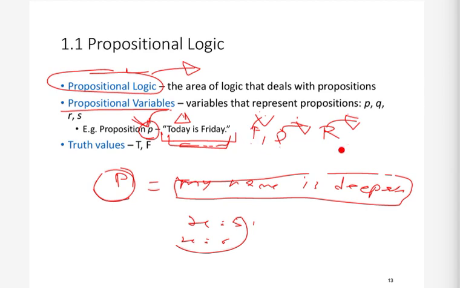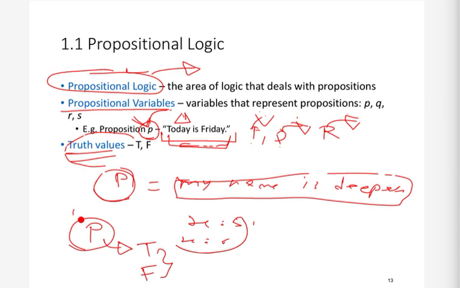Okay, now we know that any proposition either is true or false, right? So with every proposition we can either assign true or we can assign false. These are called the truth values. If we have a proposition p, a propositional variable representing some proposition, and that proposition is true, then we say that the truth value of p is T. If that proposition is false, then the truth value of p is false. This is what we mean by truth value.